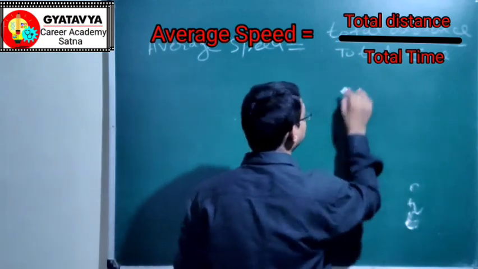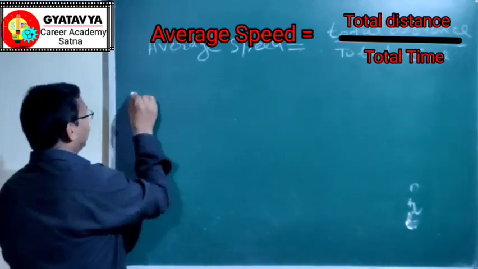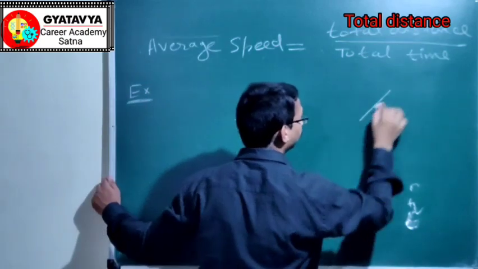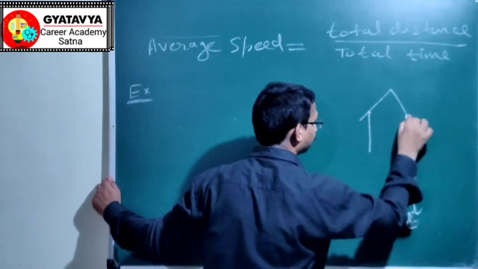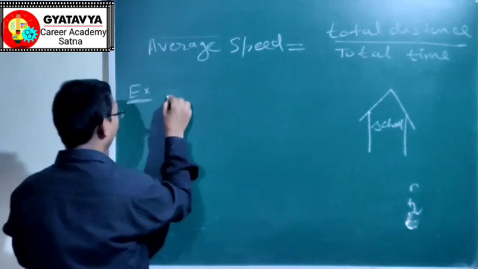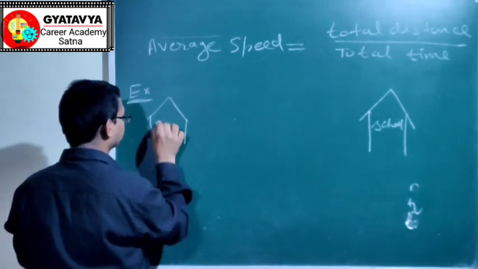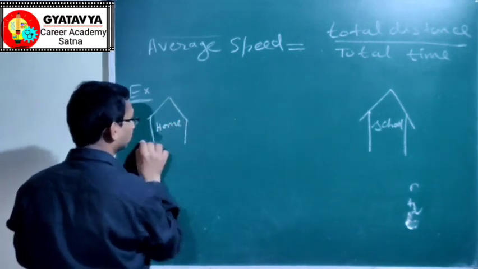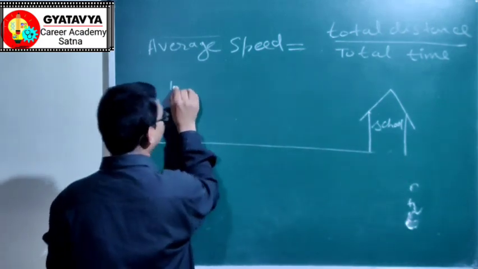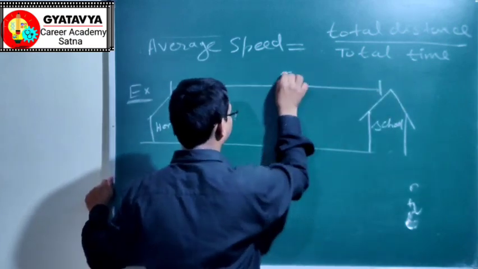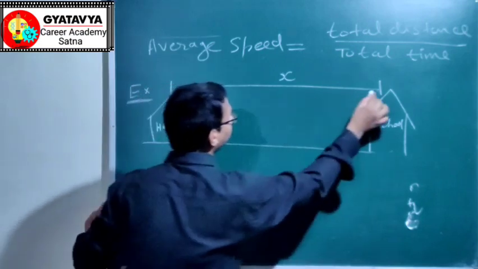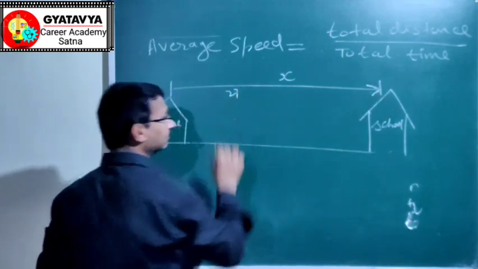Here we have distance and time. Let us take an example. This is school. This is home. So home and school are situated at a distance x apart. A student like you goes from home to school with a speed v1.